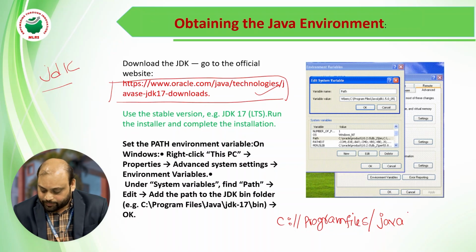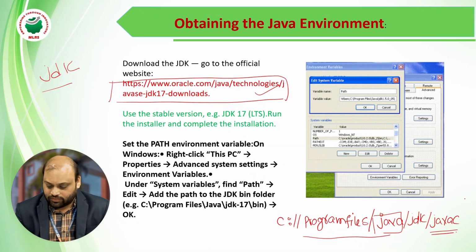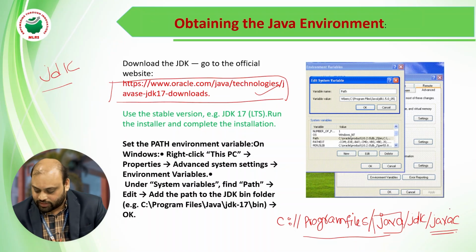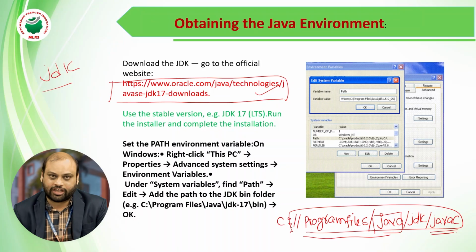This folder contains the JDK. Inside of this JDK folder, you are going to get javac, which is the compiler, along with all these other folders.